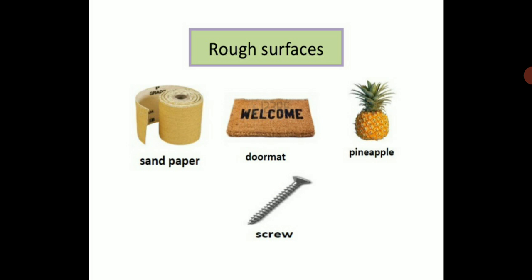Then here you have shiny surfaces. You can see how the light is getting reflected. Because of the regular reflection of the light on a smooth surface, you can see they are shining, because they are smooth surfaces and the reflection of the light will be regular reflection. These are examples of smooth surfaces. Then here you have examples of rough surfaces. You have sandpaper, doormat, pineapple, screw. All these are rough surfaces which will show irregular reflection.